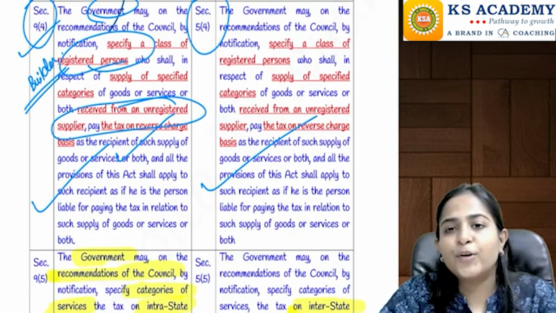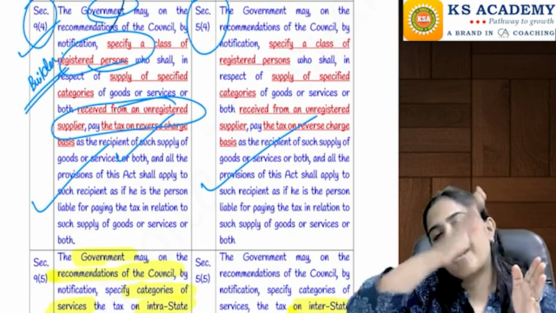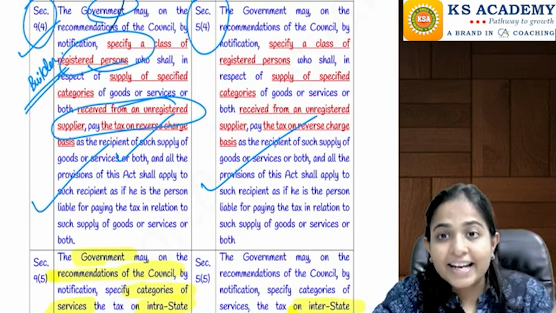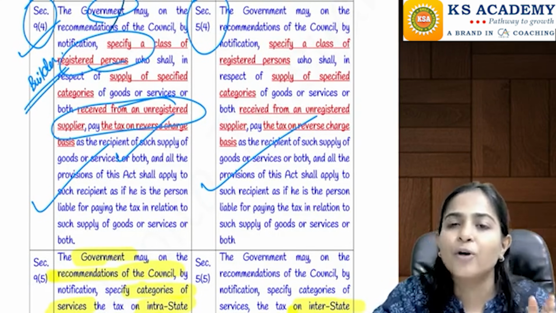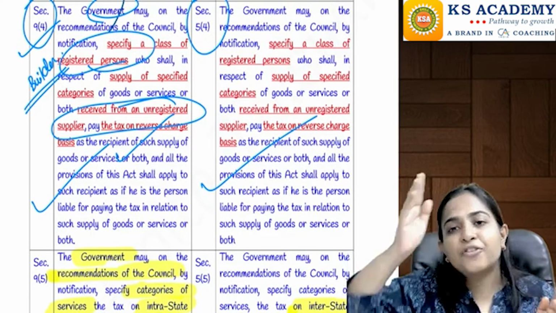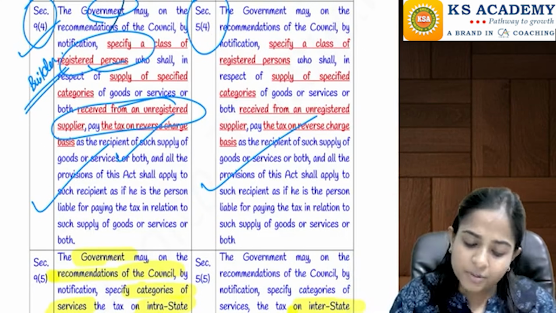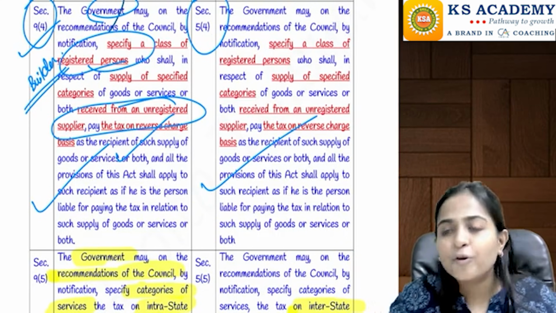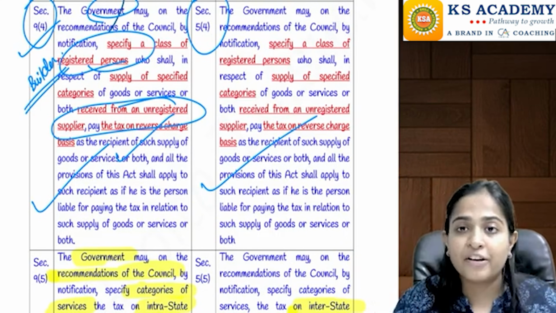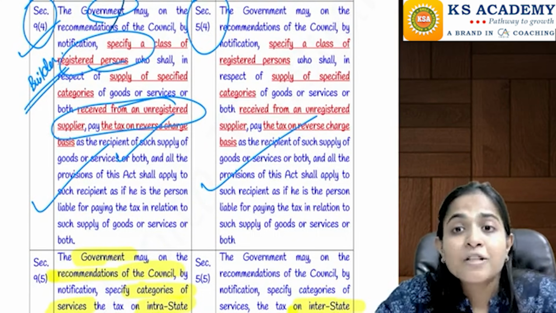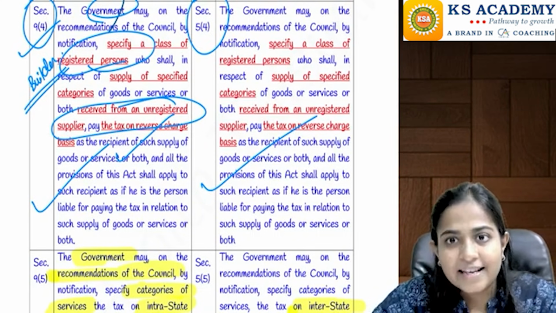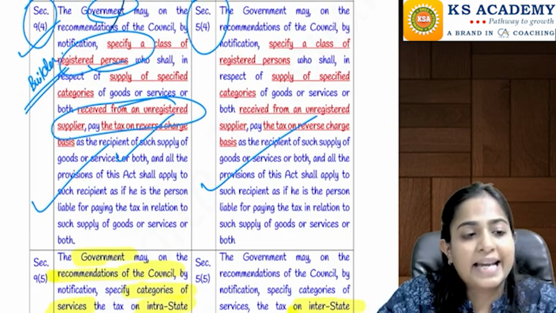Okay, then going on to the next section, that is section number 9.4 and section number 5.4. Again I am repeating, section 9.4 when we are talking from the CGST point of view. If we are talking section 5.4, then we are talking from the IGST point of view. 9.4 and 5.4 says that for some specified persons, for example